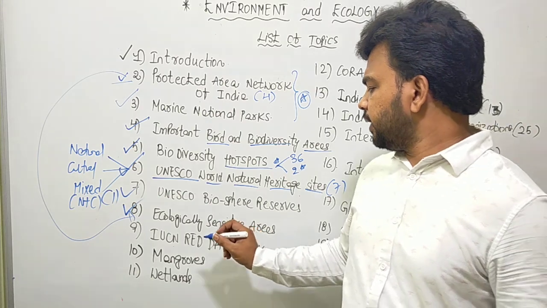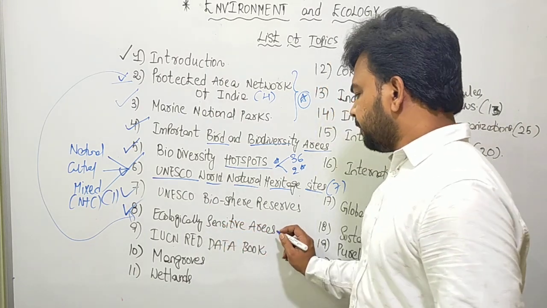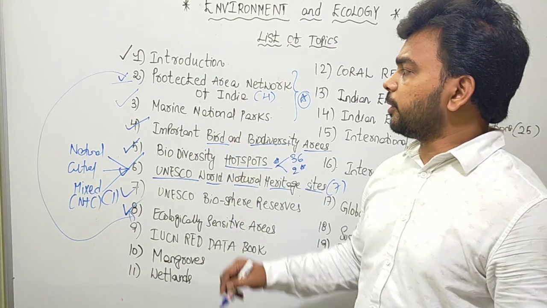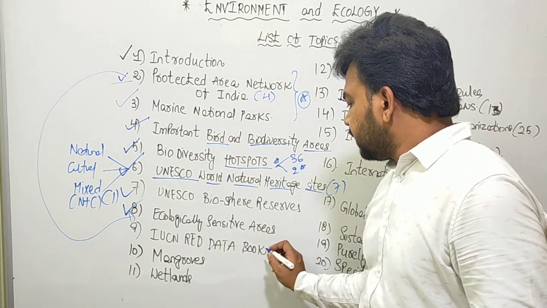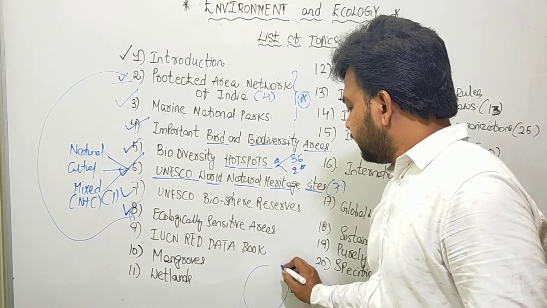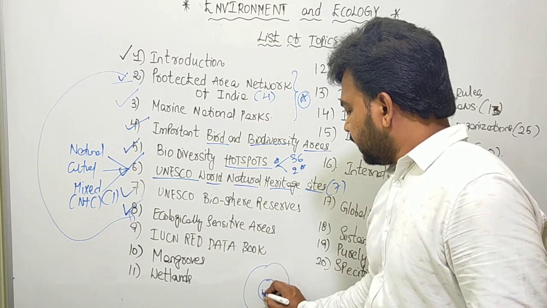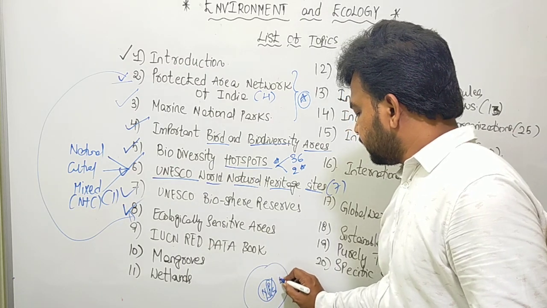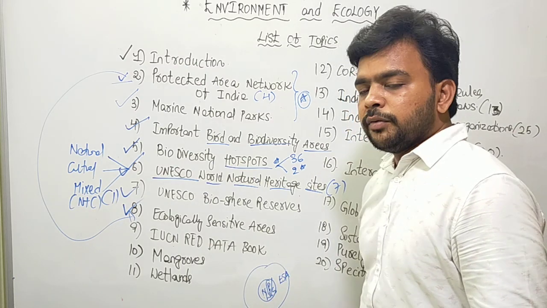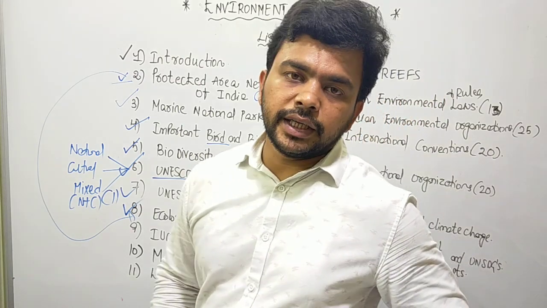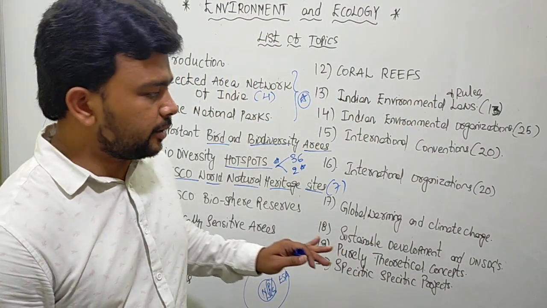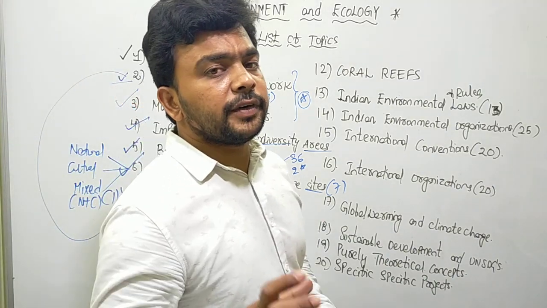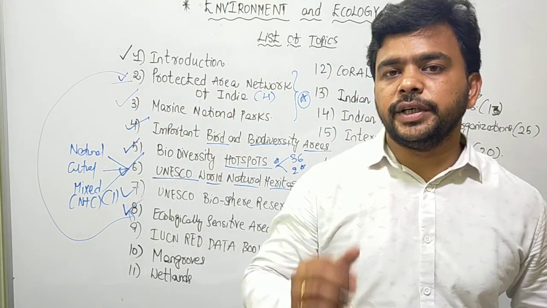Ecologically sensitive areas are a very simple topic, but there are certain small differences when compared to the protected area network of India. Generally, ecologically sensitive areas are declared around national parks and wildlife sanctuaries. Why are they declared? What is the need and necessity for declaring them? We will discuss this, and also which law is responsible for declaring the ecologically sensitive areas.